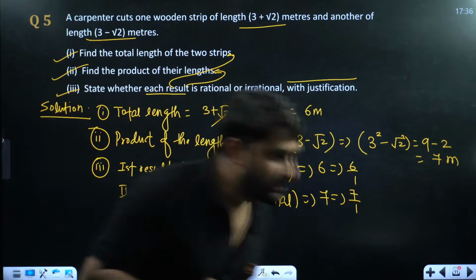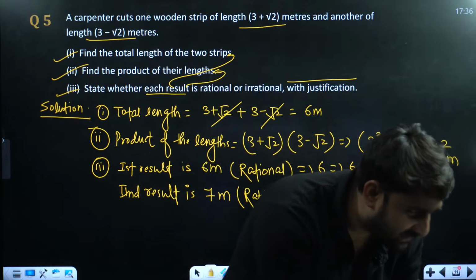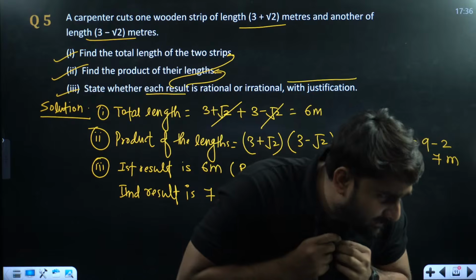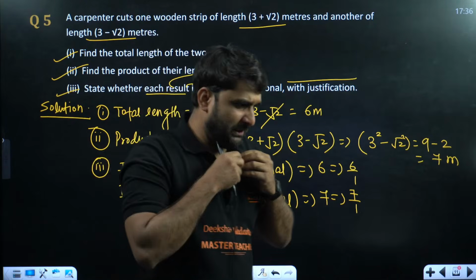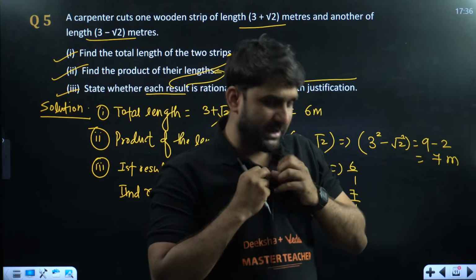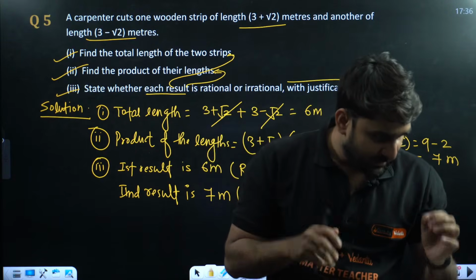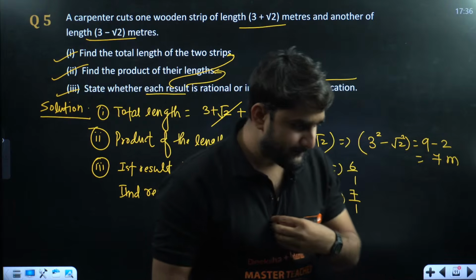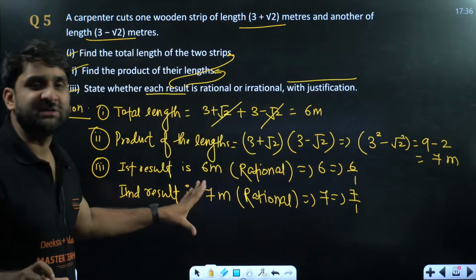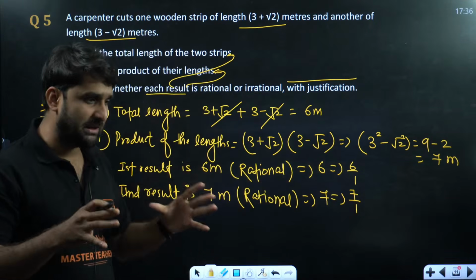I hope this is clear to all. Yes, ask some questions, please, sir. Very good. Ayush Raj, yes, sir. Ayush is saying, sir, voice is not clear. Is it? Now is it clear to you, Ayush? I have changed the orientation and position of the mic. Now is the voice reaching you clearly, everyone? Is the solution clear? So the first result is rational and the second result is also rational.